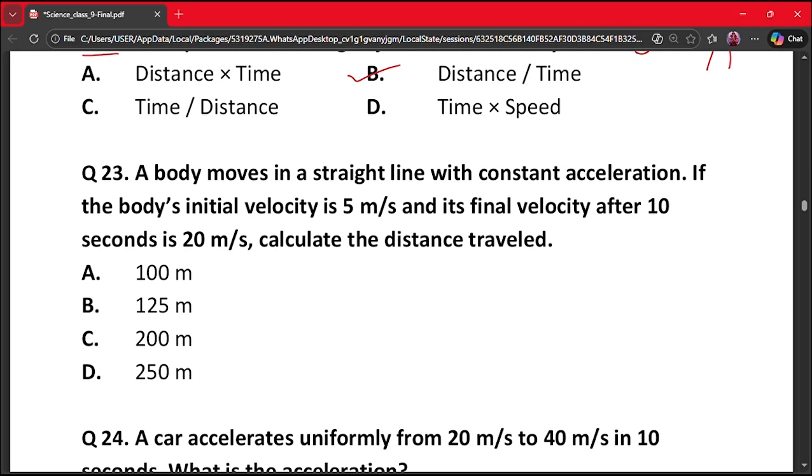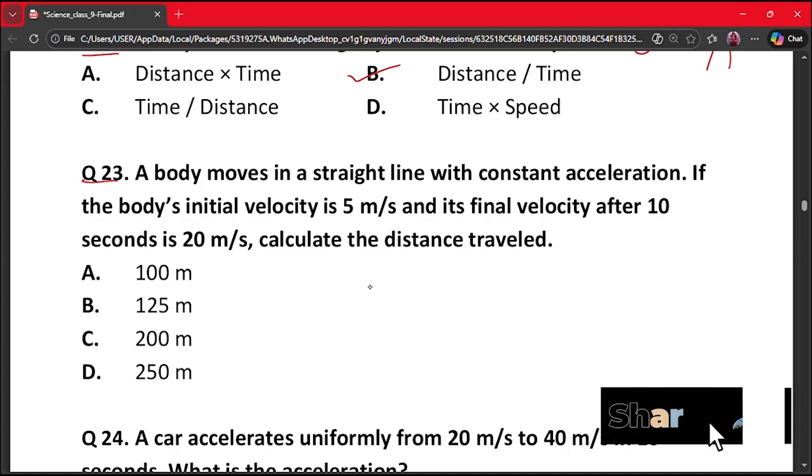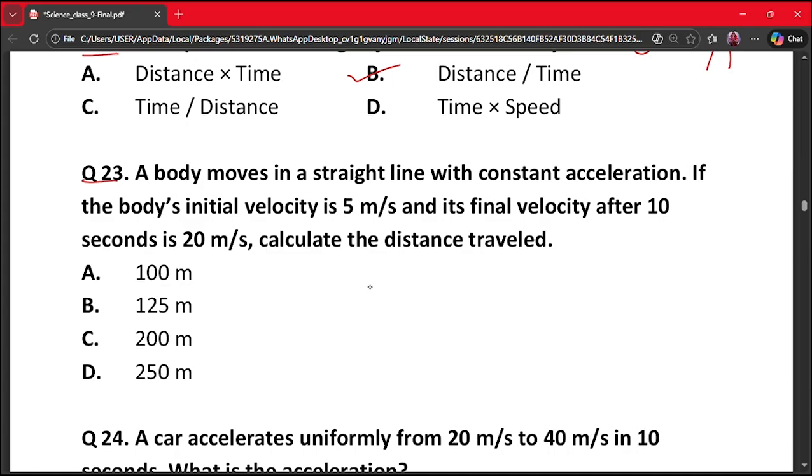Our next question is question number 23. A body moves in a straight line with constant acceleration. If the body's initial velocity is 5 meter per second and its final velocity after 10 seconds is 20 meter per second, calculate the distance traveled. A. 100 meter, B. 125 meter, C. 200 meter, and D. 250 meter.